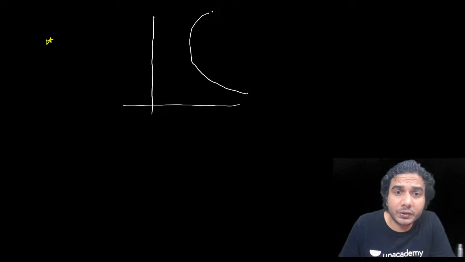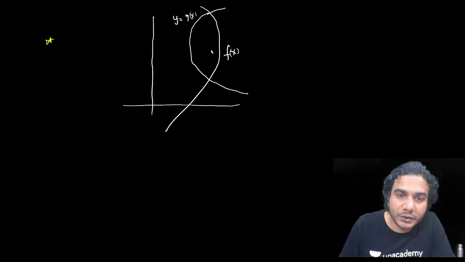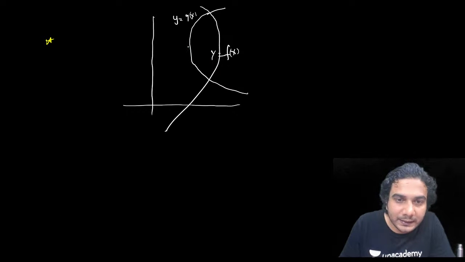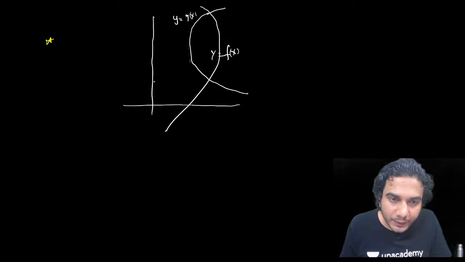Now this is not a function, right? It might be a circle, it might be some parabola like this, you know? This is like f(x) and this is g(x), okay? y = f(x) and y = g(x). Now in this case, how to integrate? In this case, you can see it is difficult to find these points. It is difficult because the graph is vertical. So in this case, we'll integrate along the y-axis.